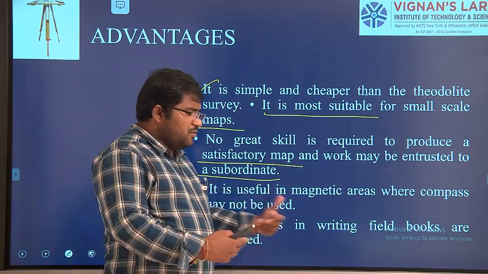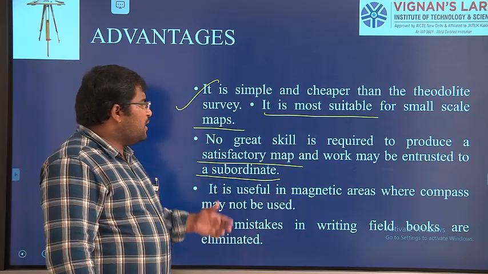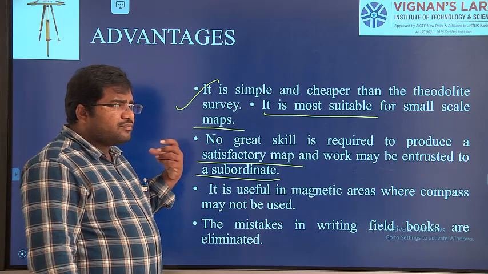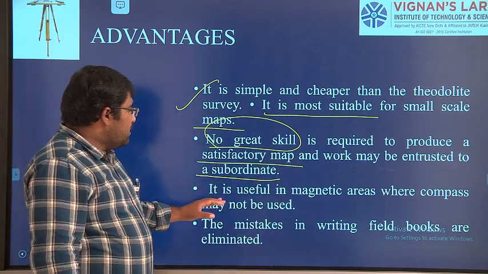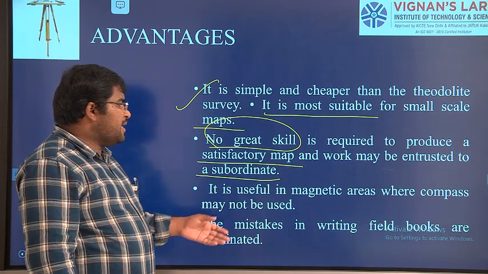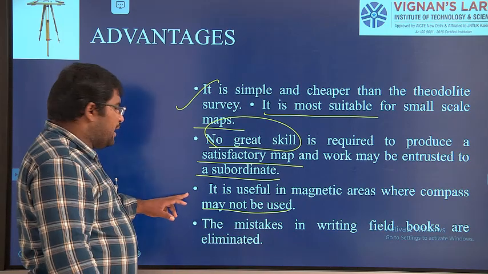So with the help of a subordinate we can get the work done; great skill is not required. And it is useful in magnetic areas where a compass may not be used. We have discussed this point.